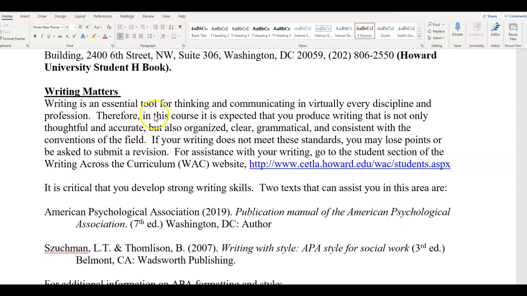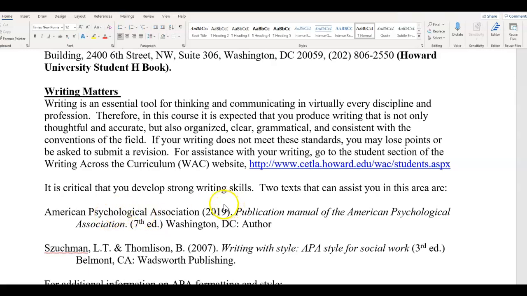This is a statement on writing matters, and this is a graduate level program. For this class particularly, there's a strong emphasis on writing. This is a writing intensive and a reading intensive course. So please be very aware and cognizant of how you represent yourself in written communications for this course. You want to make sure that your writing is organized, clear, grammatically correct, and consistent. And more importantly, make sure that your papers as well as your discussion boards meet APA format.